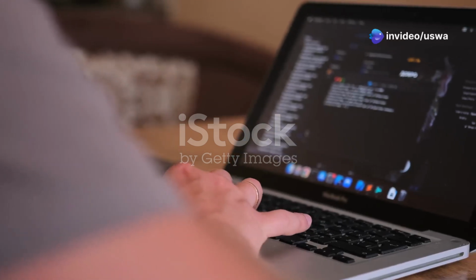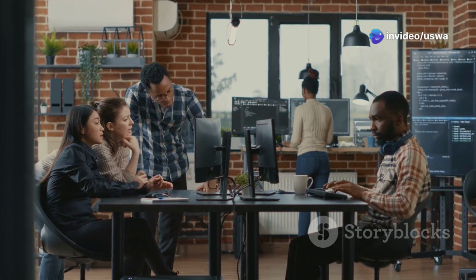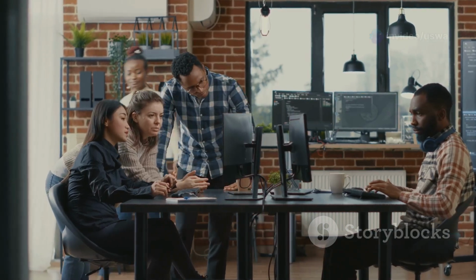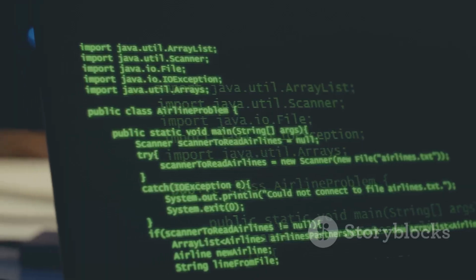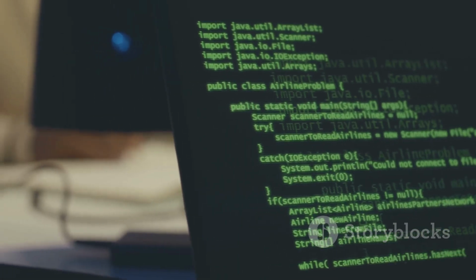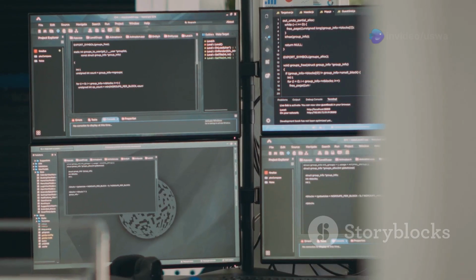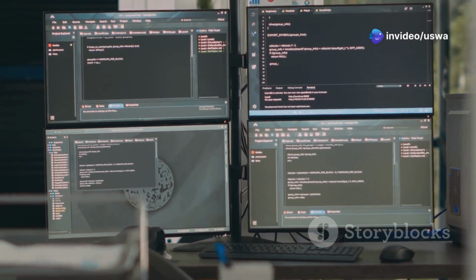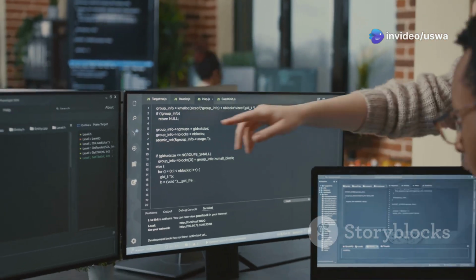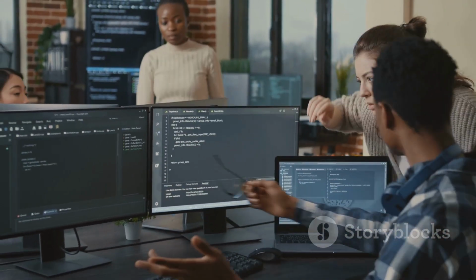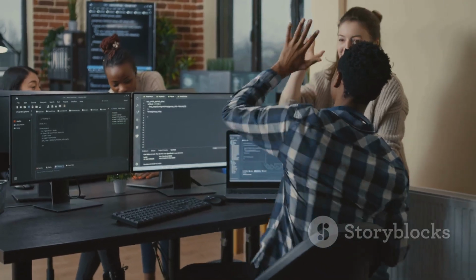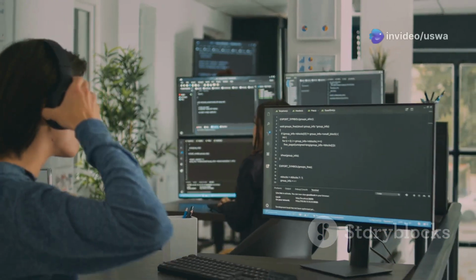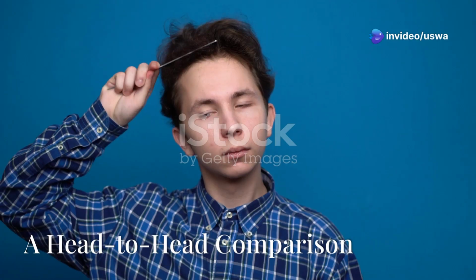Alright, let's break down Kotlin. At its core, it's a statically typed programming language developed by JetBrains, the masterminds behind IntelliJ IDEA. One of the first things you'll notice about Kotlin is its concise syntax. It cuts out a lot of the verbosity you see in Java, making your code cleaner and more readable. Kotlin practically eliminates the dreaded null pointer exception, a common headache in Java development. And here's the best part. Kotlin is 100% interoperable with Java.